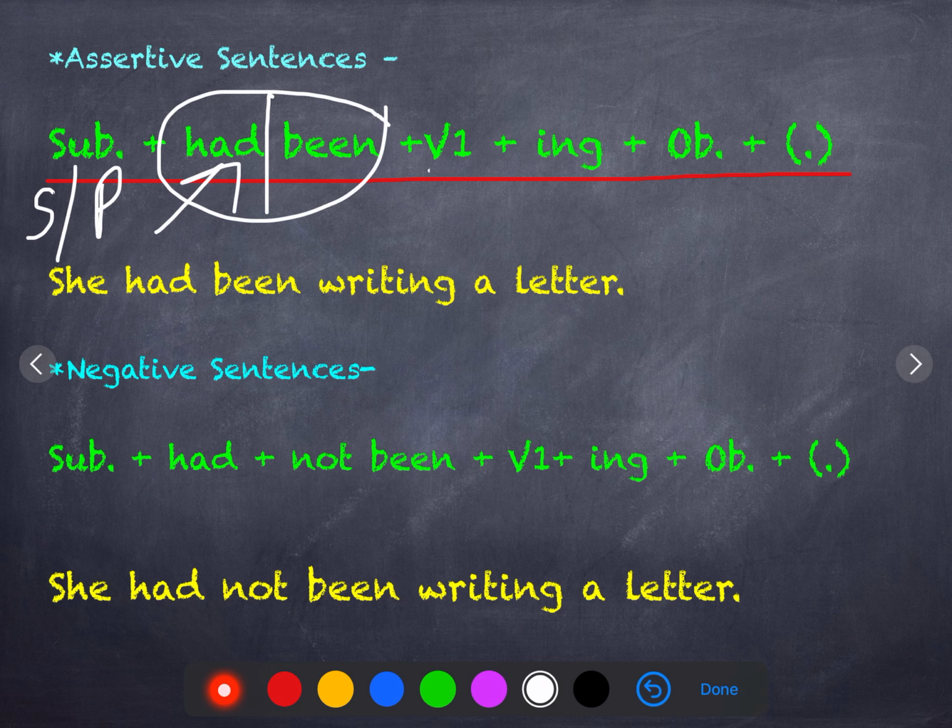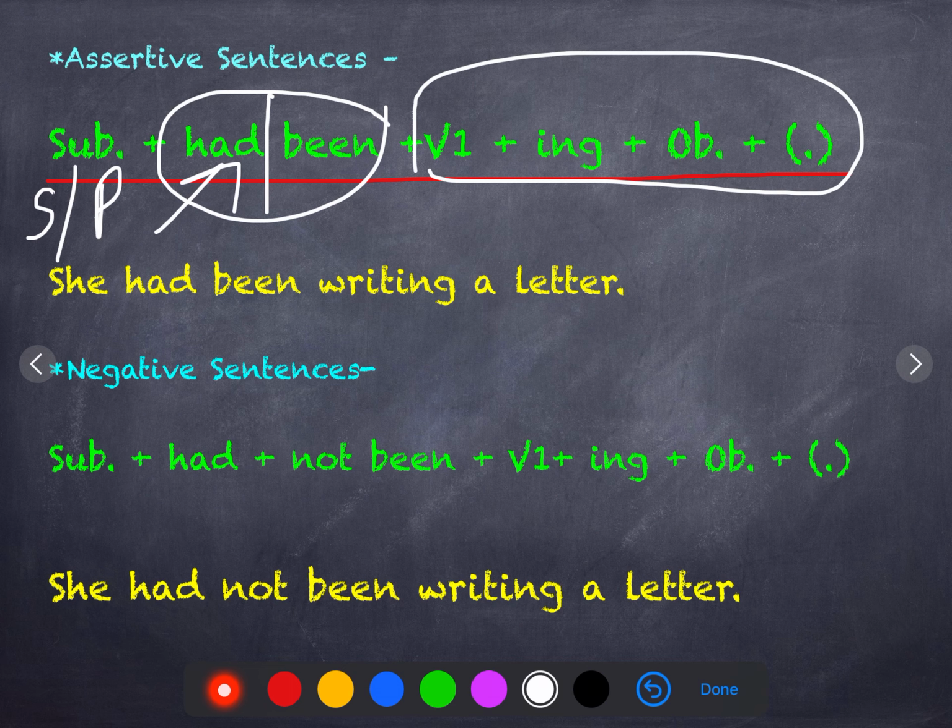And this is the same as we used in present perfect continuous tense. She had been writing a letter. If you do a comparative study of both these tenses, like present and past, then it becomes easier to understand.